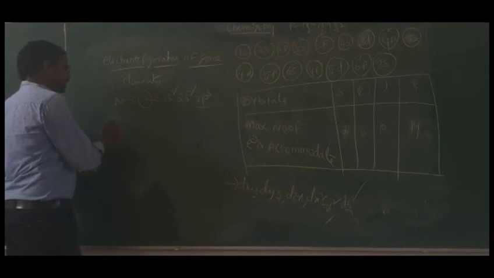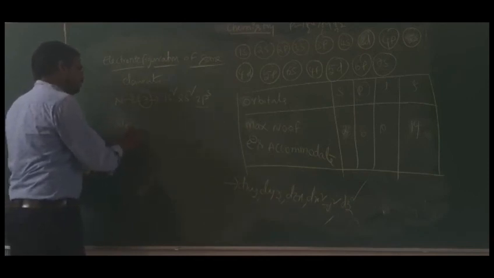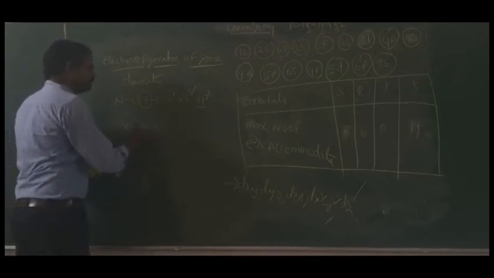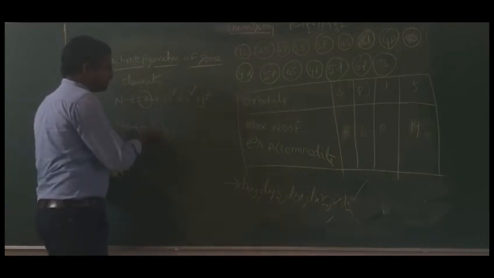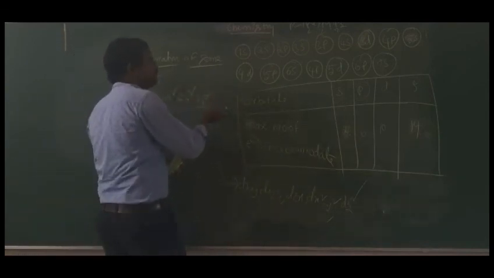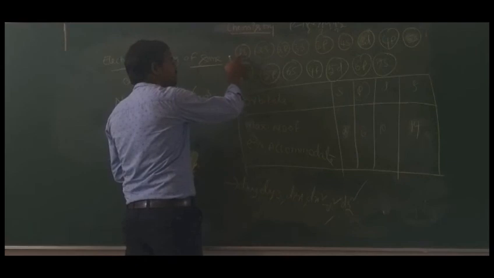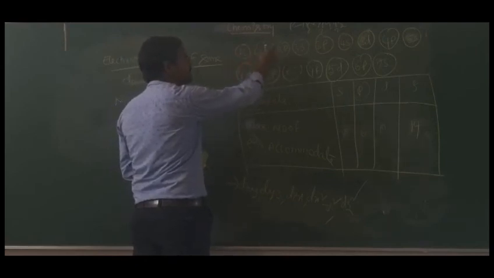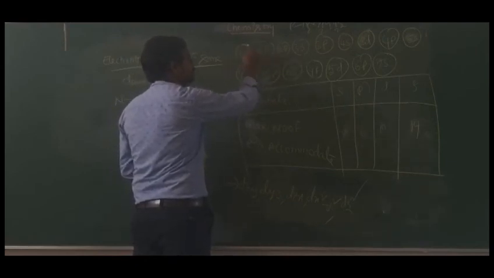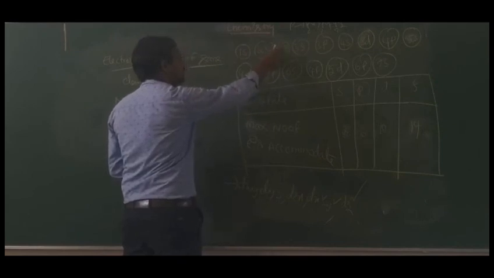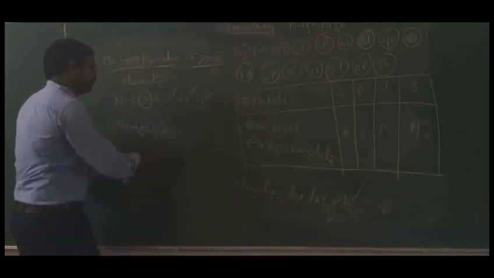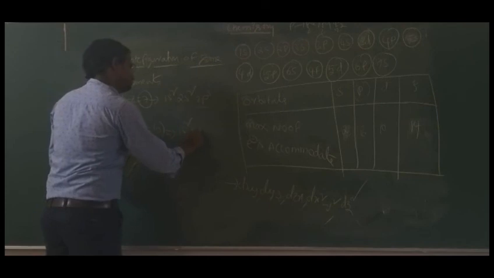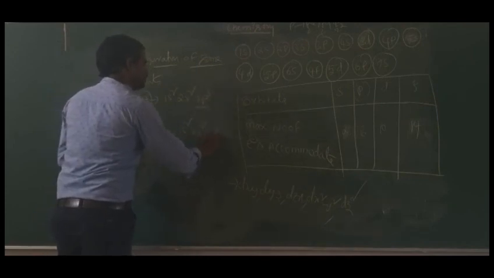And next, like neon you are taking. Neon atomic number is 10, so the number of electrons is 10. So fill the 10 electrons. This can accommodate 2, this can accommodate 2, this can accommodate 6. So 2 plus 2 plus 6, 10 will come. Then we can stop at 2p. That is 1s2, 2s2, 2p6.